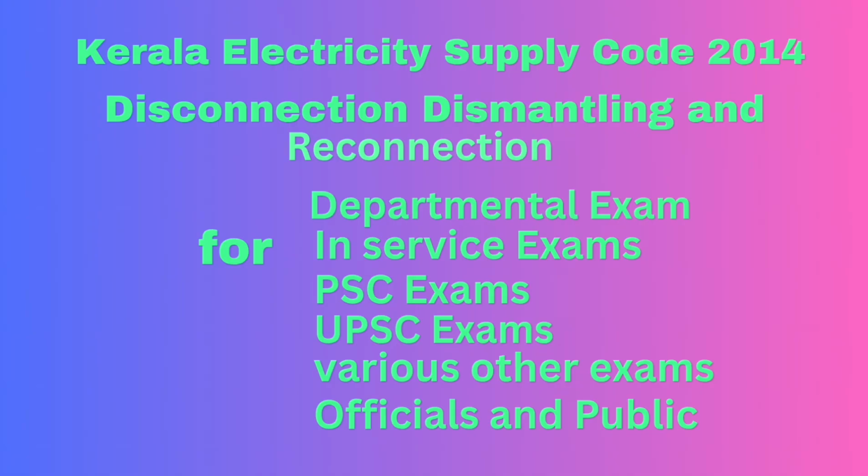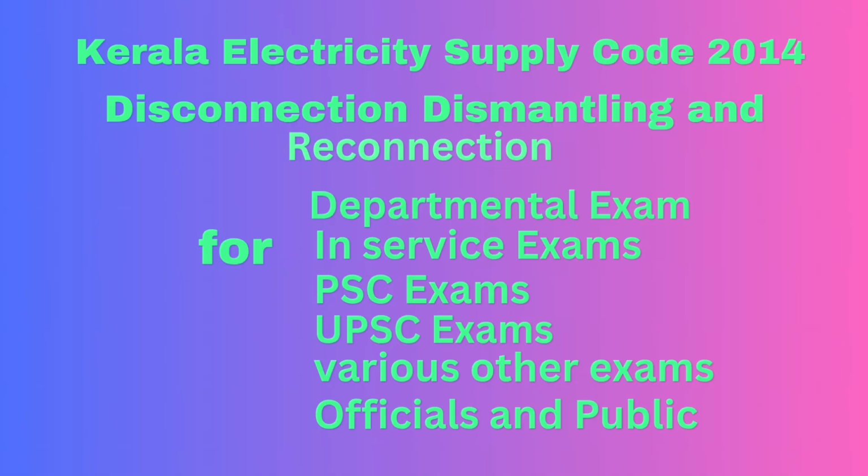Then 143. Termination of agreement for supply of electricity. 1. The consumer cannot ordinarily terminate the agreement for supply of electricity before the expiry of the initial lock-in period of 1 year from the date of agreement in the case of LT connections and before the expiry of lock-in period of 2 years in case of HT or EHT connections.